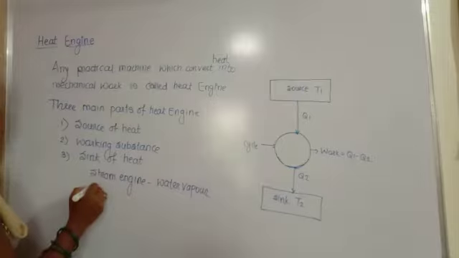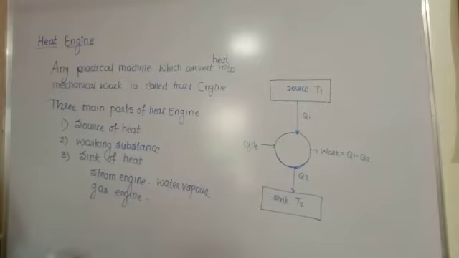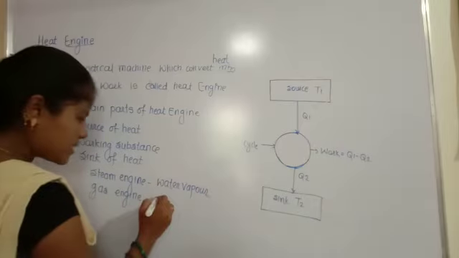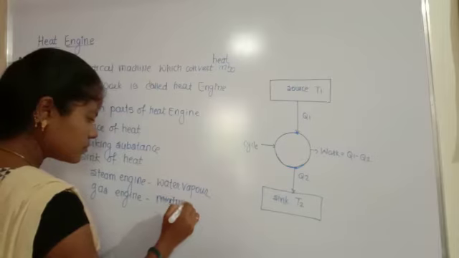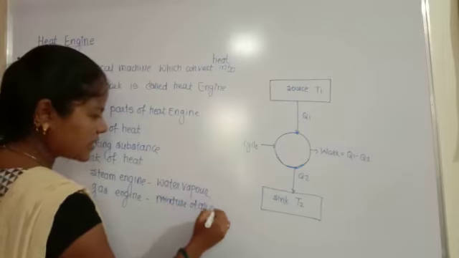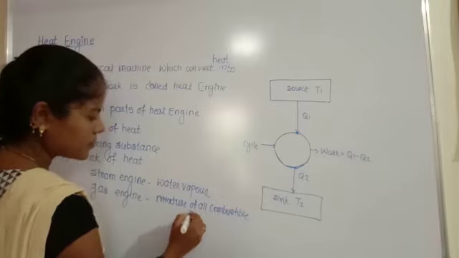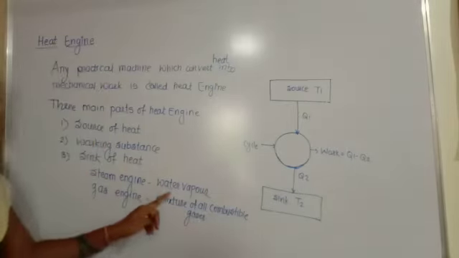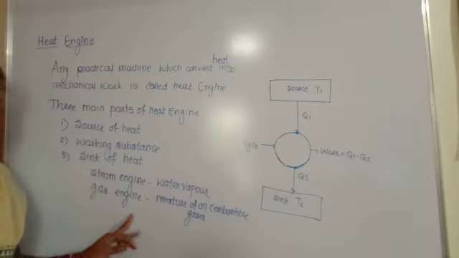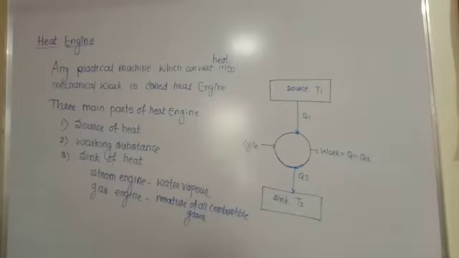In a gas engine or gas geyser, the working substance is a mixture of all combustible gases. So this is the total working of the heat engine.